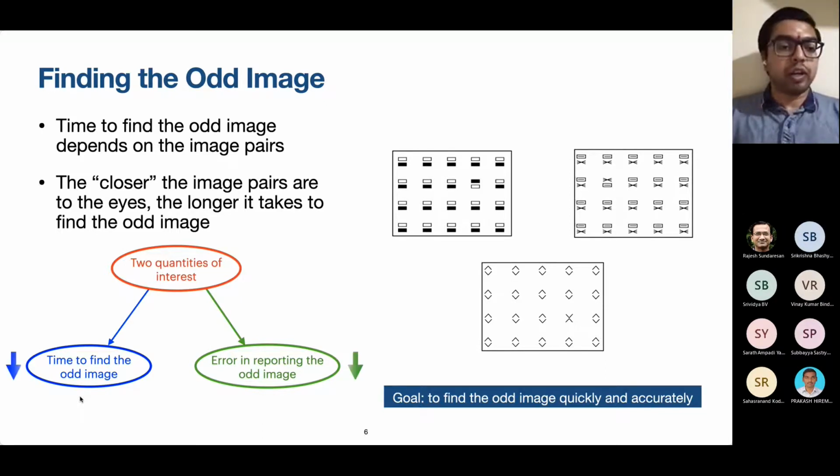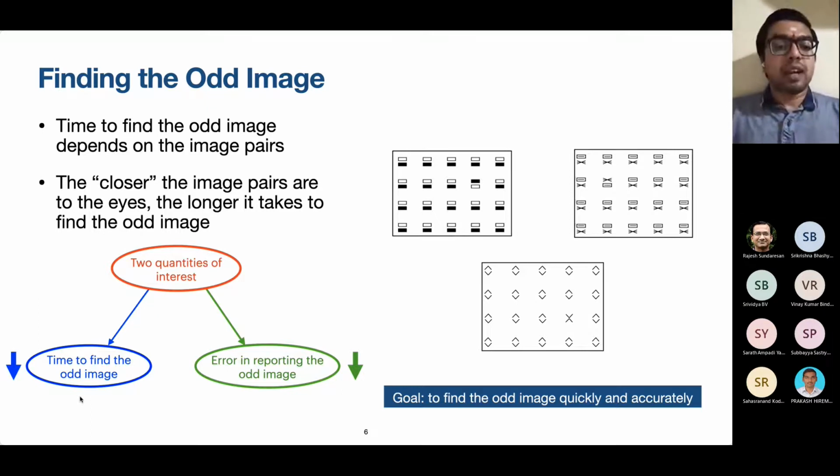Ideally, we would like both of these quantities to be small, but it turns out that these quantities compete with each other. There are two resources which are competing with each other. To understand this, if the desired error probability is small, the participants will have to carry out the search carefully so that they don't err too many times, because they have to maintain that error probability within a certain threshold that they are given. Therefore, one may have to wait longer before announcing the location of the odd image if the room for committing error is small.